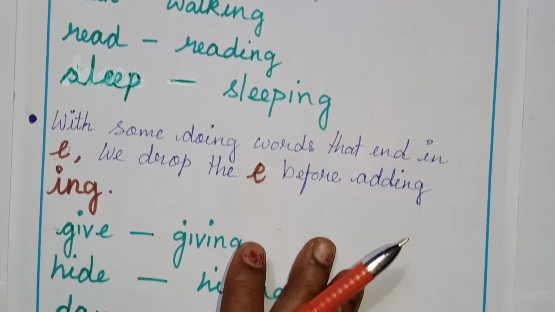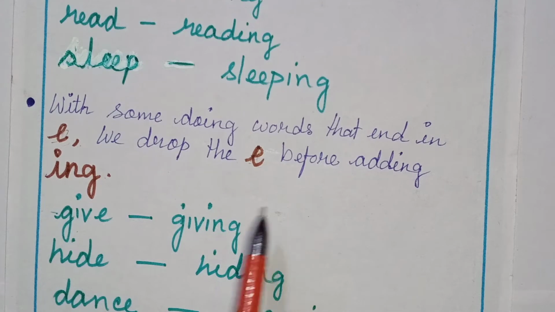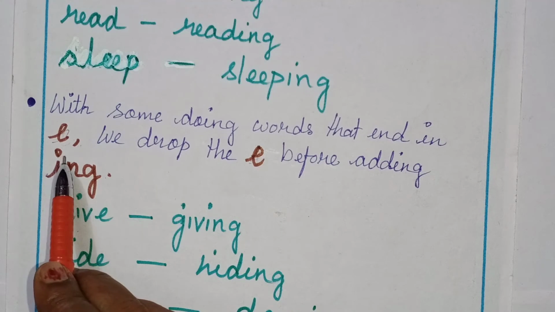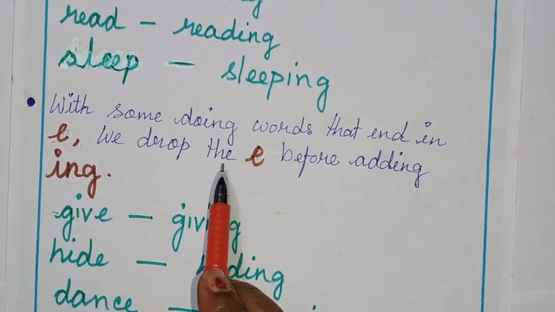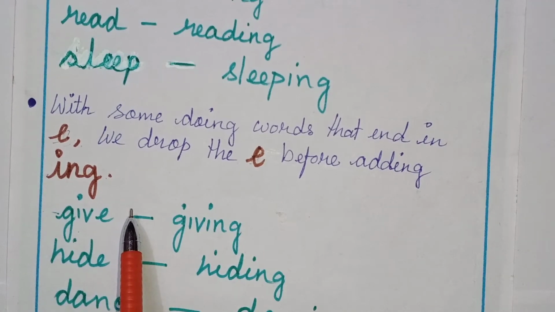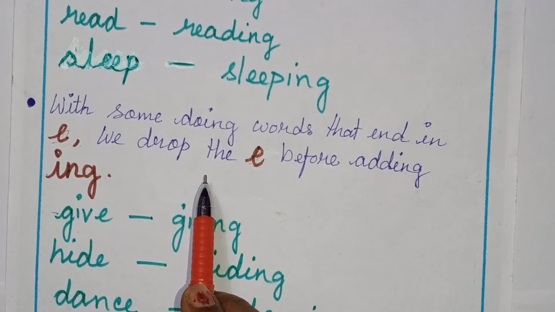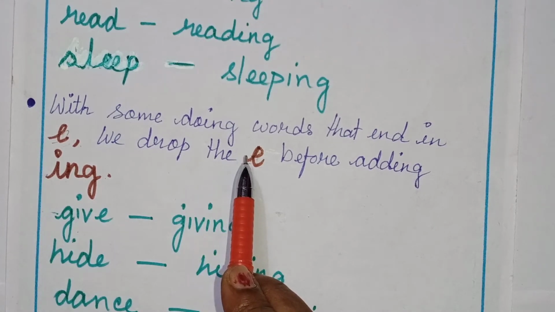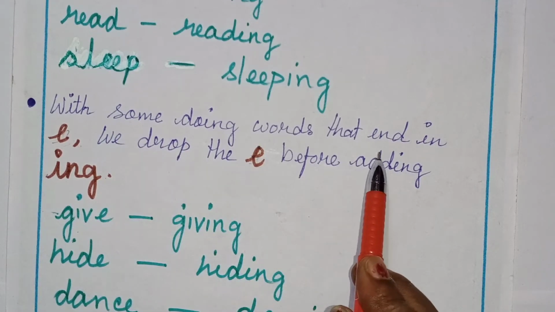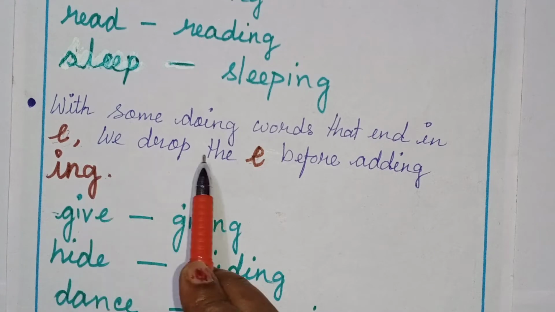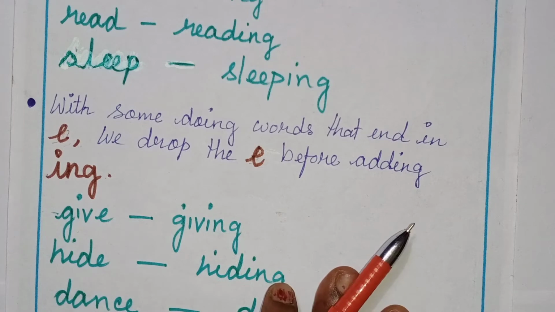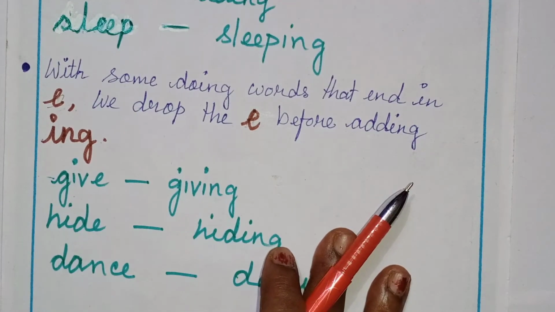But next one you see, with some doing words that end in E, we drop the E before adding ing. Let us repeat this one to understand more prominently. With some doing words that end in E, we drop the E before adding ing. With example, let me clear the thing.